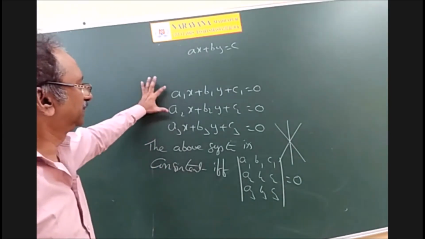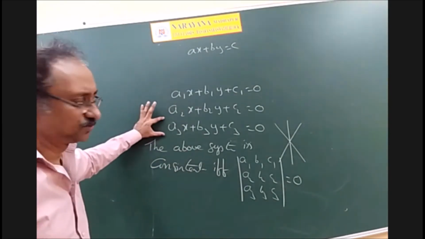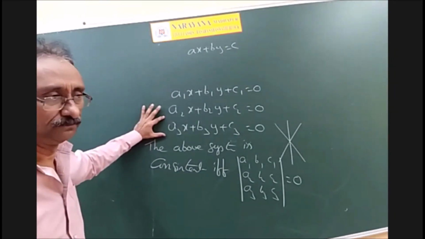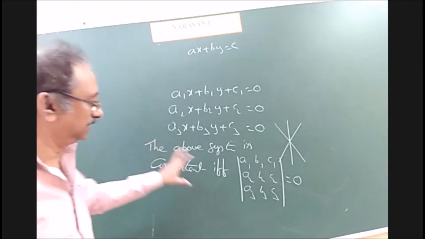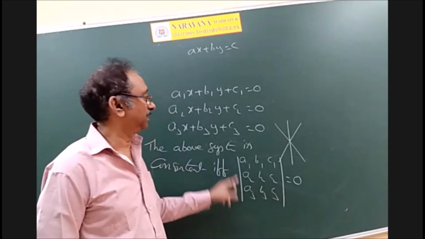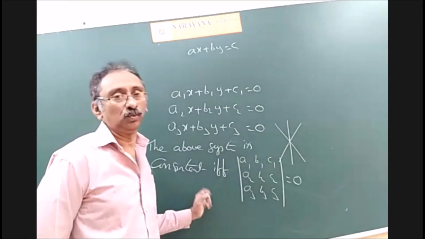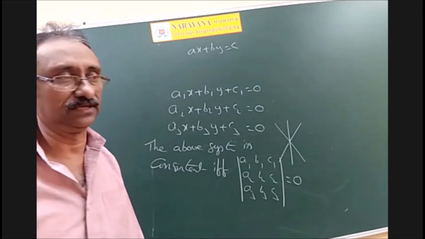But every time finding the point and substituting may be difficult for you. Therefore, the condition for consistency is: simply find the determinant. If that determinant is 0, we can say that the system is consistent.